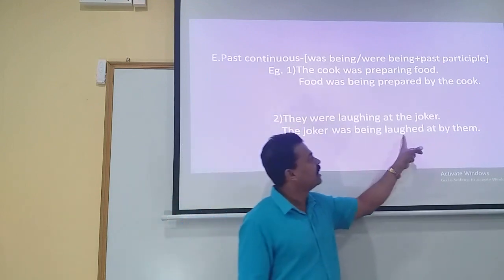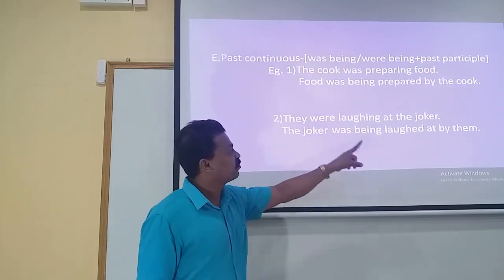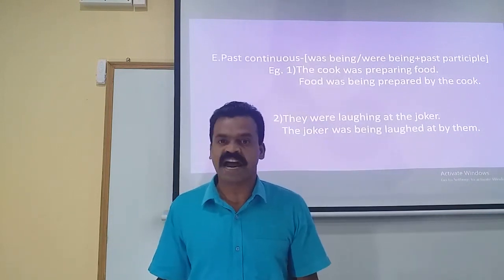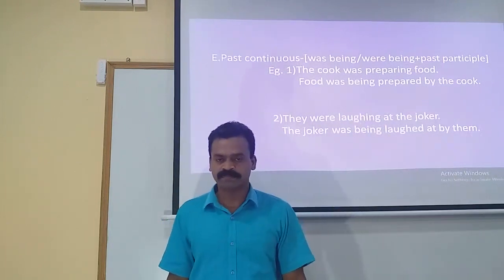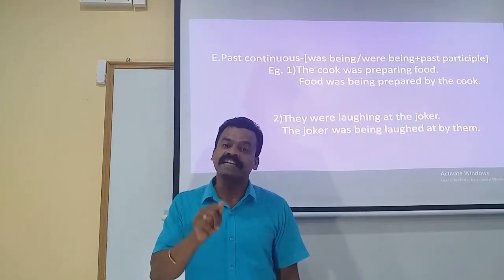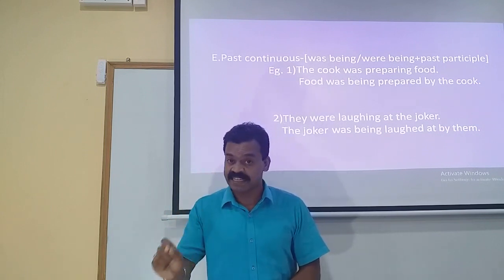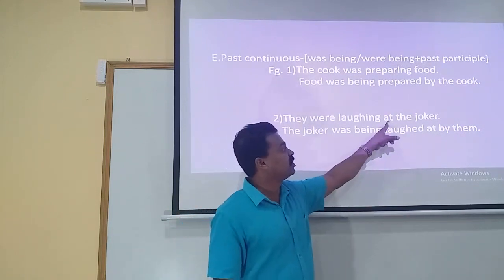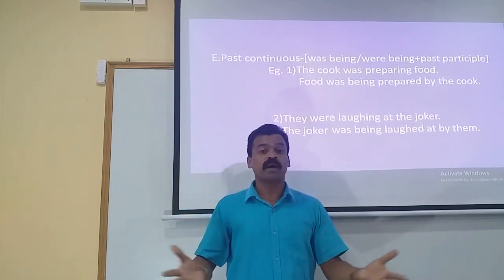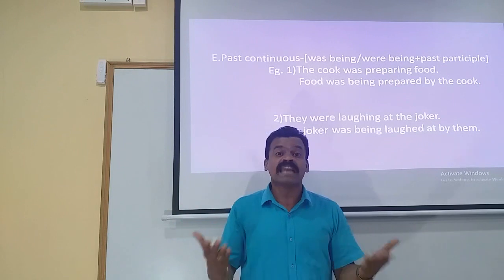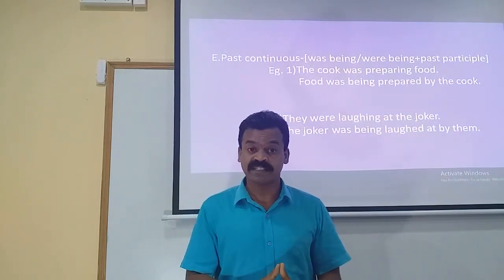Please remember, laughed at by them. If you write the answer as the joker was being laughed by them, your answer is absolutely wrong. They are called prepositional verbs. If a preposition is added together with the verb, you have to make use of the prepositional verb exactly as it is. If you omit this preposition at, your answer will be absolutely wrong, because there is a lot of difference in the meaning when you say laugh and laugh at. So, a lot of meaning difference in the statement.